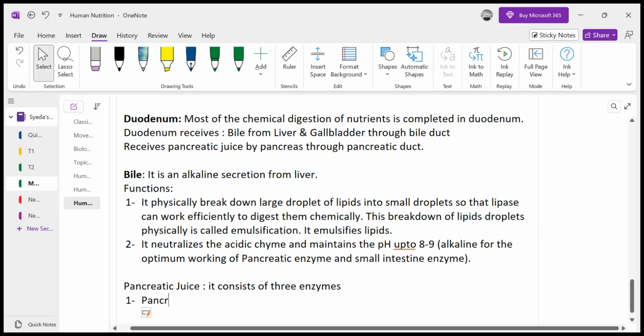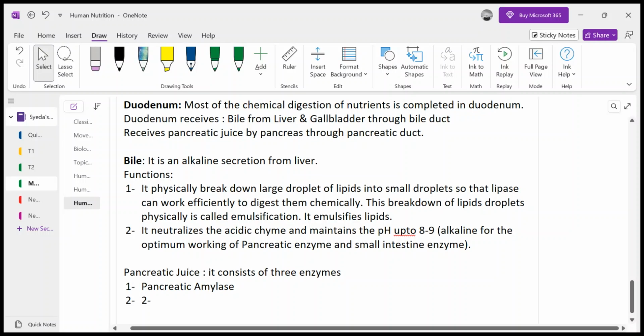Number one is pancreatic amylase. That's why we say salivary amylase, because amylase is secreted twice. Once in the mouth by the salivary gland, and secondly by the pancreas, and that's why it is called pancreatic amylase, right? And you must know the difference between the two of them. We will be discussing them.